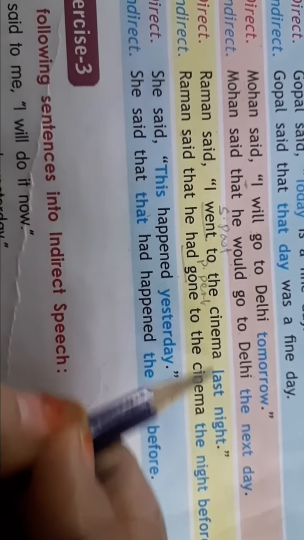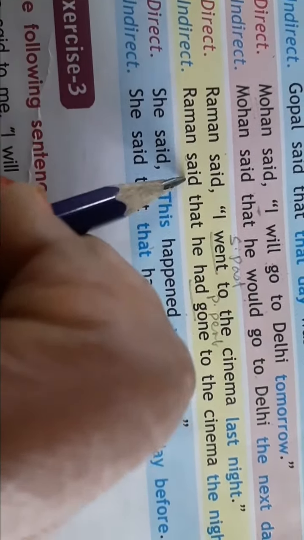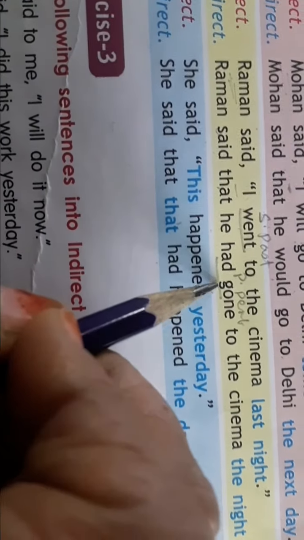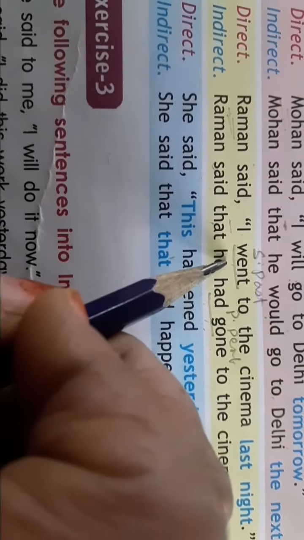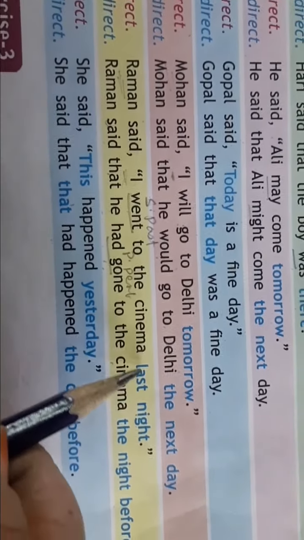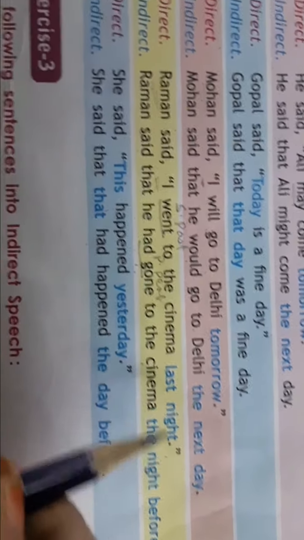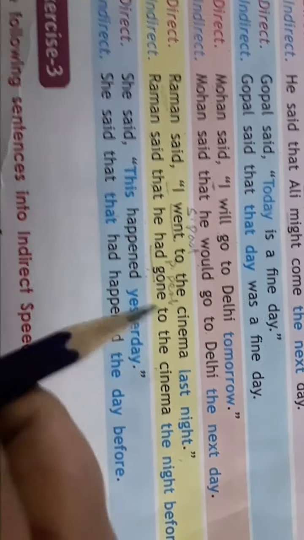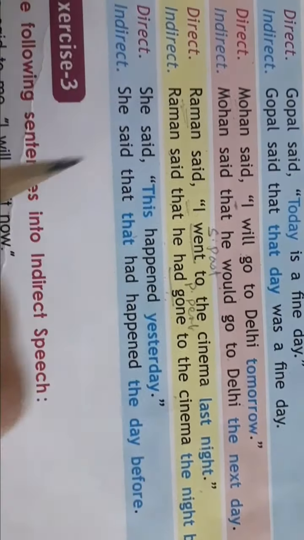Raman said, I went to the cinema last night. So Raman said that, same. I is first person, so you have to do changes according to subject of reporting verb. Raman said that he, simple past changes into past perfect. Past perfect is had. So, he had gone to the cinema, last night changes to the night before. See, it is very easy. You only have to understand the rules of tenses, rules of pronoun and rules of changes in the words. Then very nicely you will be able to change direct to indirect and you will not make any mistake.